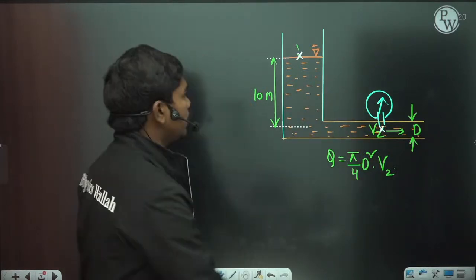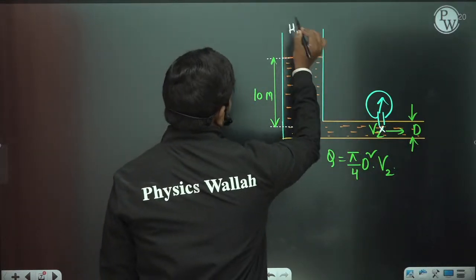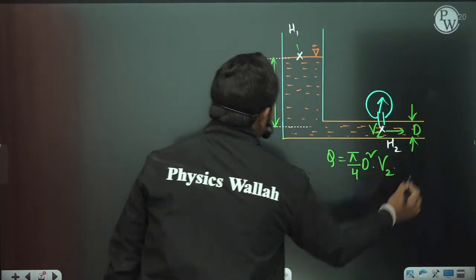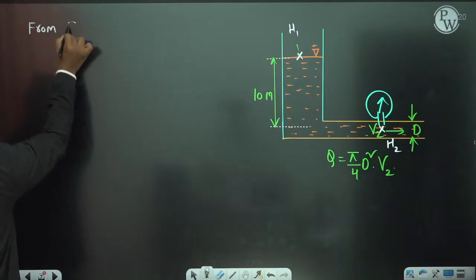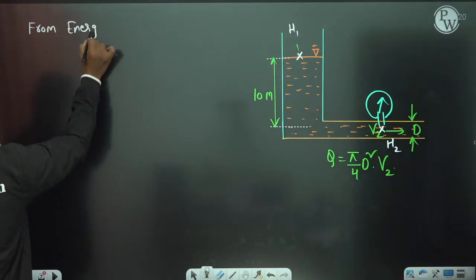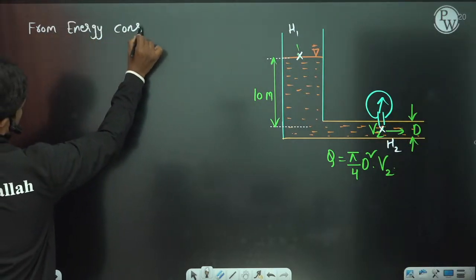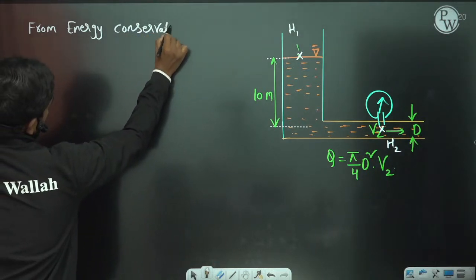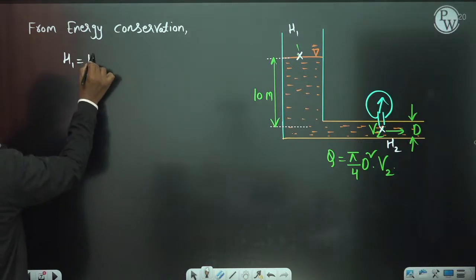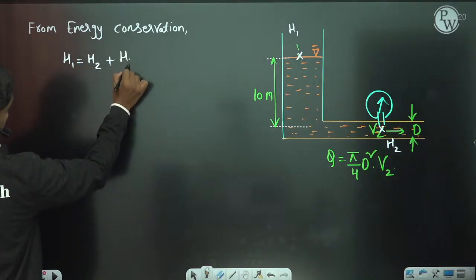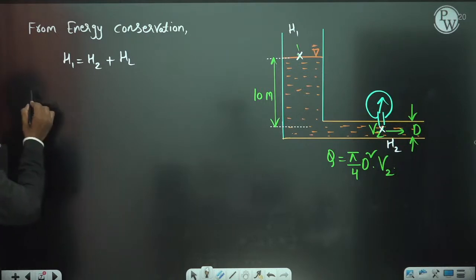Okay, so that's why if I call this total head H1 and if I call this H2, then definitely from energy conservation, which is basically the Bernoulli's equation, H1 is equal to H2 total head available plus losses that happened, correct? So what is H1?